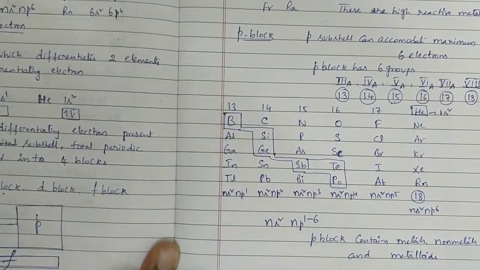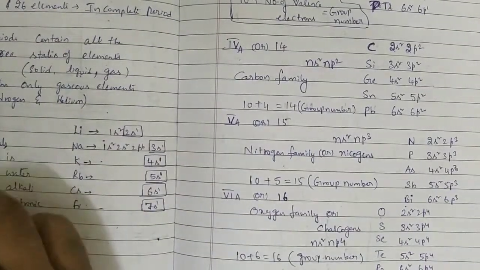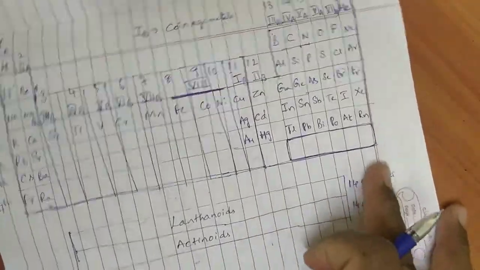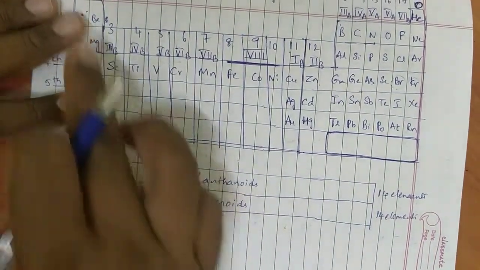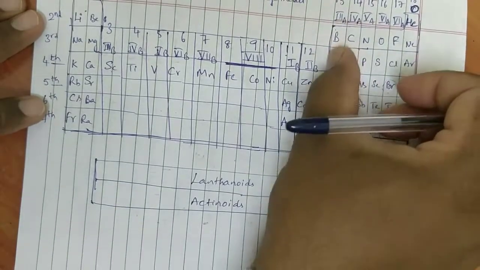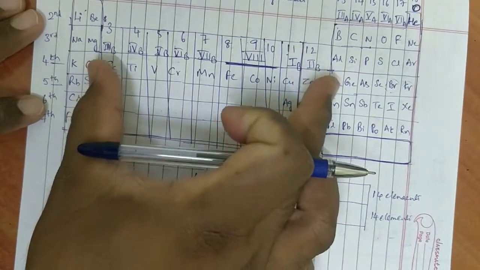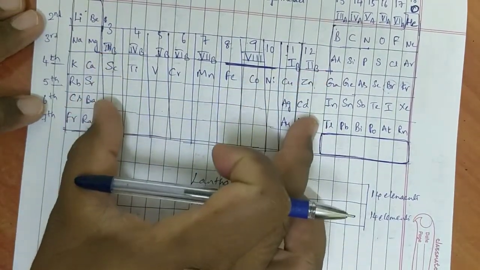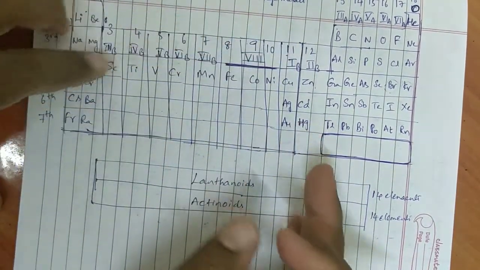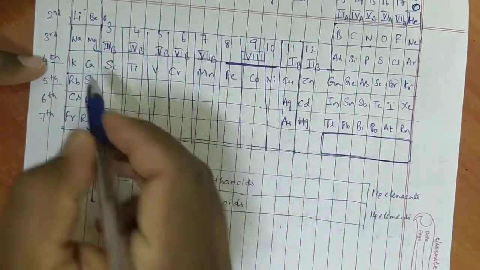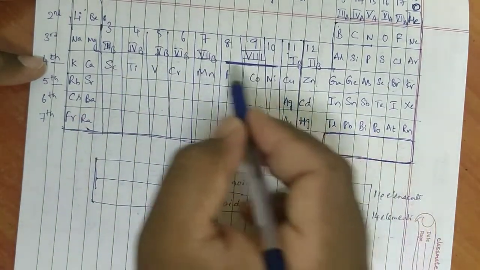Okay, next we will go for D block. Observe. Till now we have seen this is S block, two groups. This is P block: boron, carbon, nitrogen, oxygen, fluorine, neon groups. In between this S block and P block, we have 10 groups: scandium, titanium, vanadium, chromium, manganese, iron, cobalt, nickel, copper, zinc. These 10 groups' elements are called D block elements.